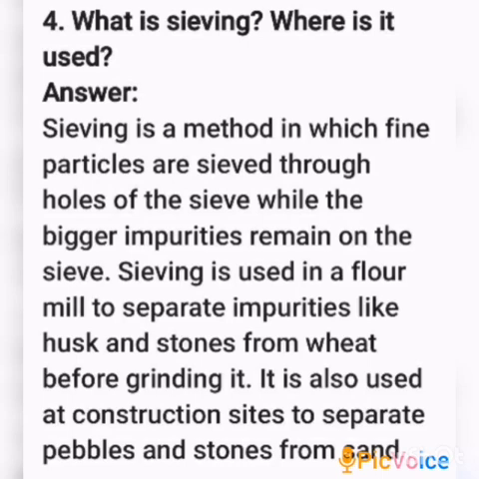Sieving is used in a flour mill to separate impurities like husk and stones from wheat before grinding it. It is also used at construction sites to separate pebbles and stones from sand.